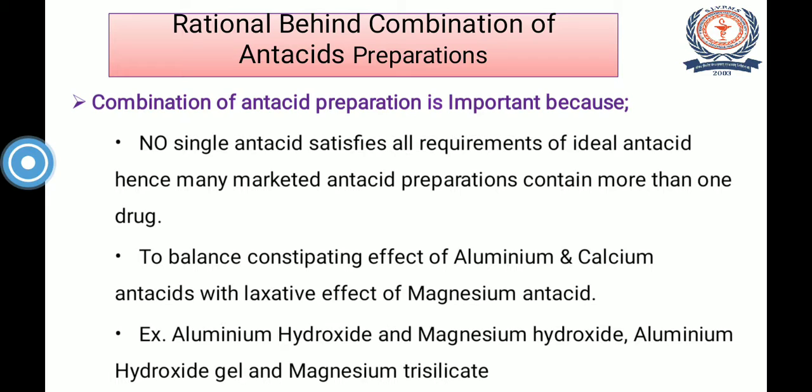For example, aluminum hydroxide and magnesium hydroxide are given in combination. Aluminum hydroxide gel and magnesium trisilicate are also given in combination to balance the constipating as well as laxative effect. Then moving ahead, there are some other reasons also.